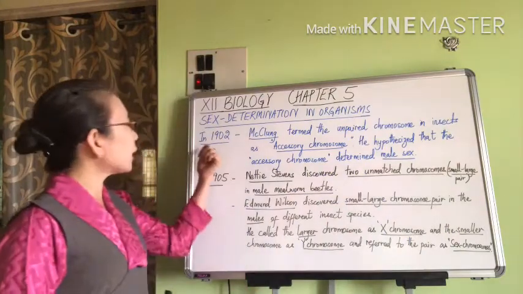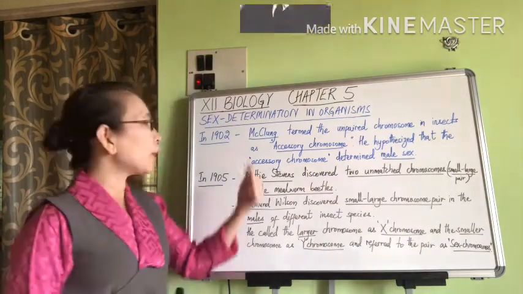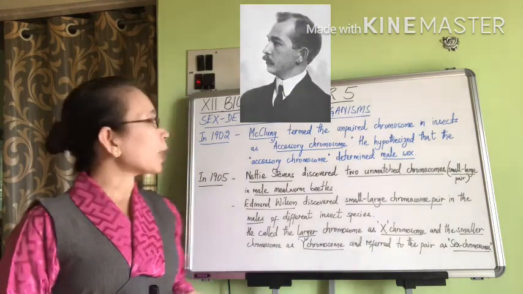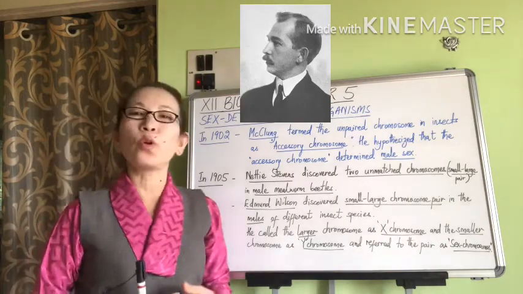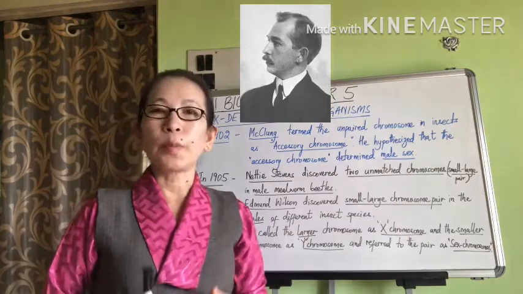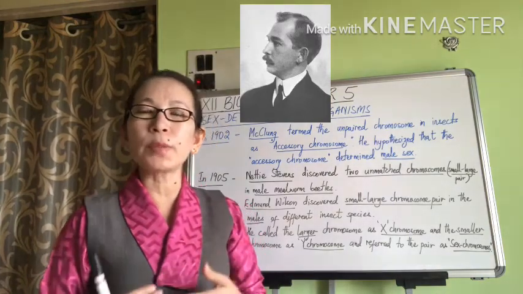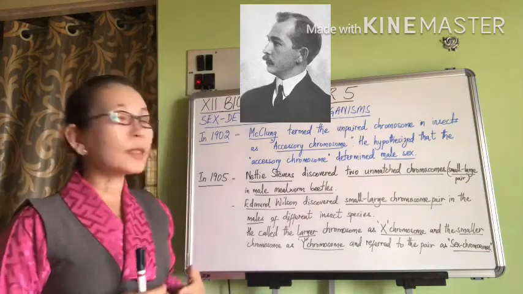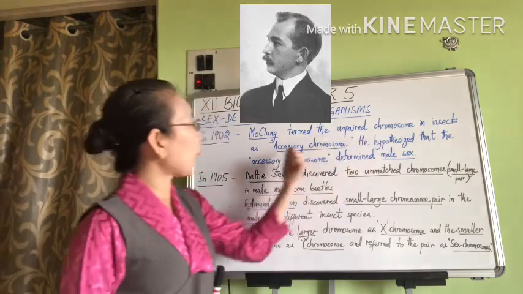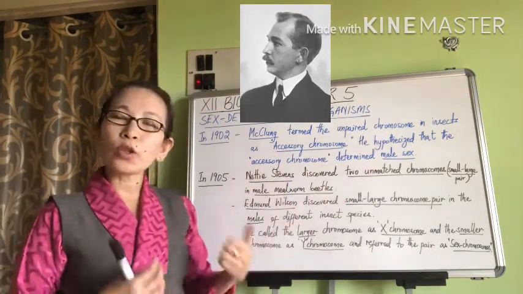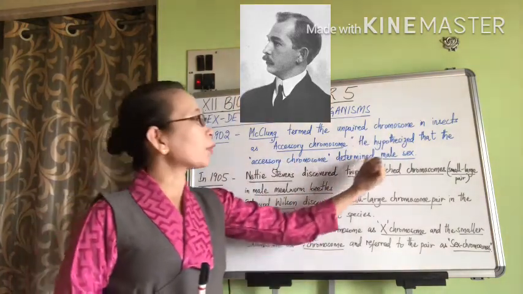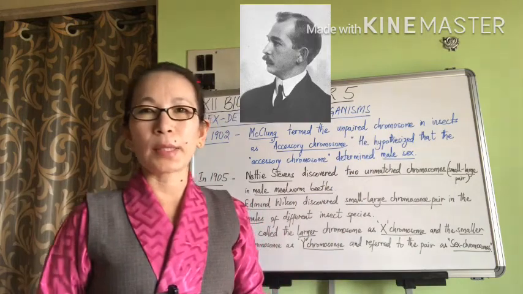Later, in the year 1902, an American zoologist named McClung, while studying spermatogenesis in different insects, found that male insects had an unpaired chromosome. And this unpaired chromosome segregated unequally during spermatogenesis. So some of the sperms received the unpaired chromosome, while other sperms lacked the chromosome. And he termed this unpaired chromosome the accessory chromosome. He also hypothesized that the unpaired accessory chromosome is responsible for determining male sex in insects.